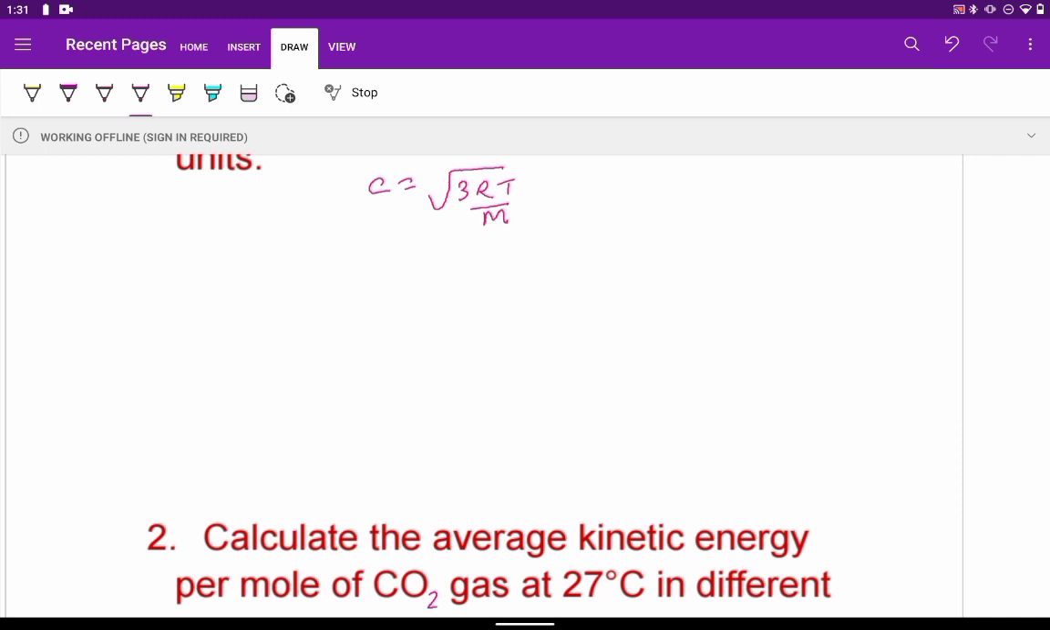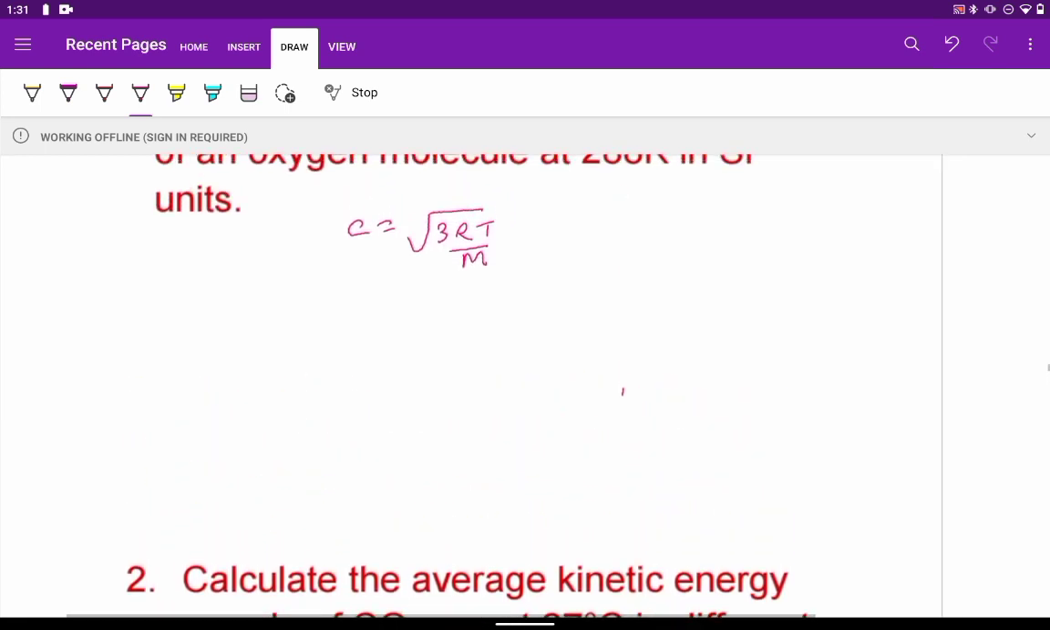Then we put the values. R will be equal to 8.314 kilopascals dm cube per Kelvin per mole. And here given temperature is 288 K. They have given it in the sum. T is equal to 288 Kelvin. We have to use this value.